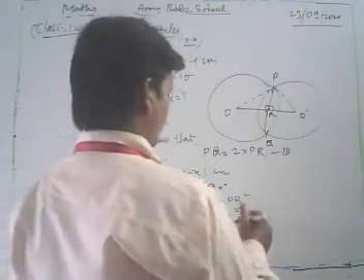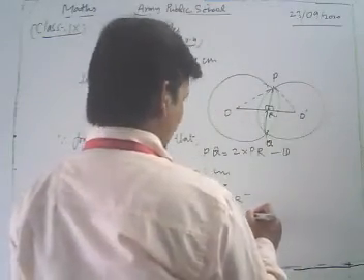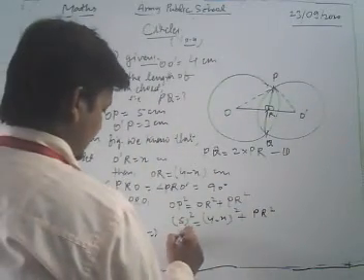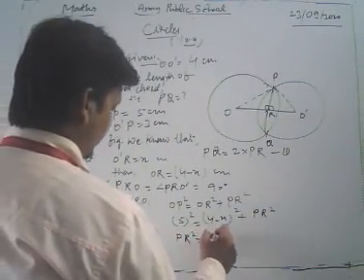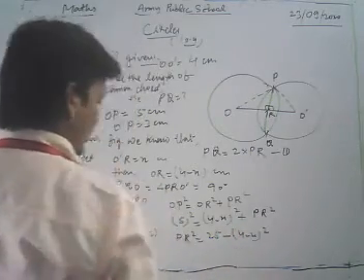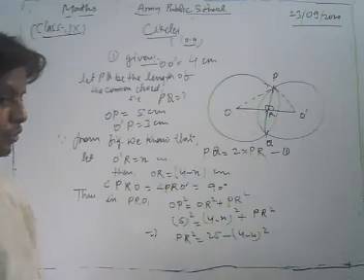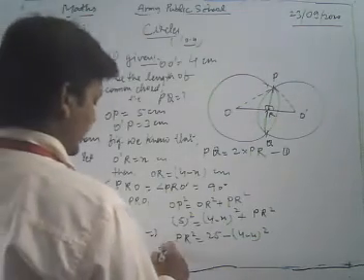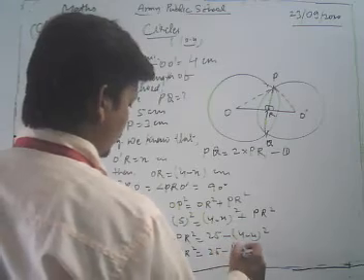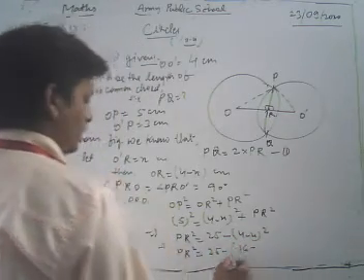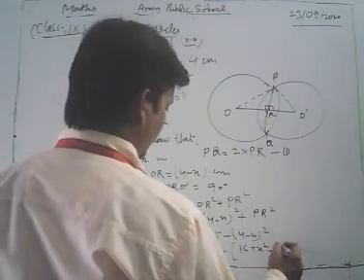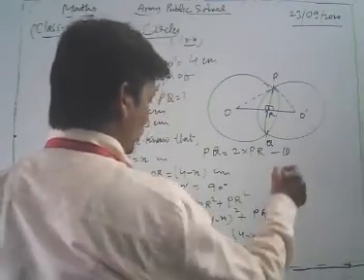Now we write PR square as it is. PR square is equal to 5 fives are 25 minus 4 minus X whole square. If we simplify, let's see what I get. PR square is equal to 25 minus, if we square, 16 plus X square minus 8X.